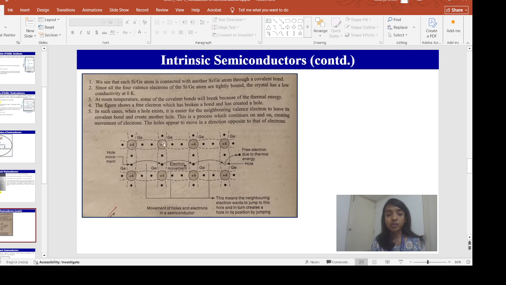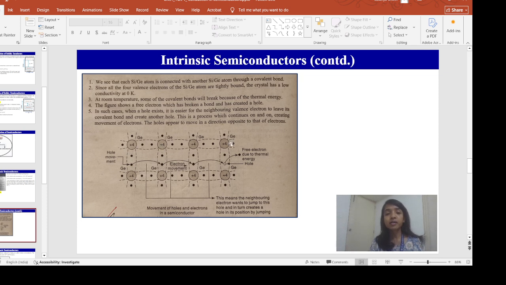This is one germanium atom, this is one germanium atom, this is one germanium atom. In their outermost shell they have 4 valence electrons, and each atom is connected with another atom by this covalent bond. So these are 4 valence electrons, and they are shared with the nearest neighboring silicon or germanium atoms.